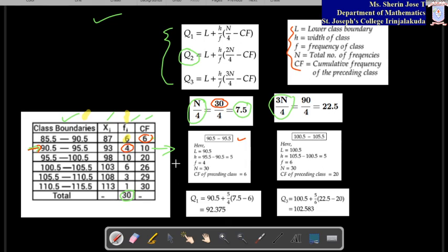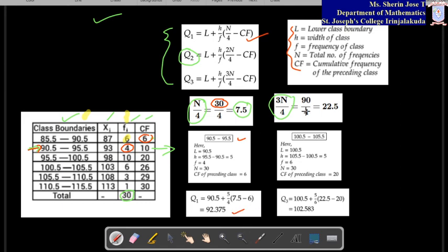The frequency for that corresponding class is not the cumulative frequency, it is the frequency, so 4. Then capital N is always 30. The cumulative frequency of the preceding class, just the previous one, is 6. This class has a cumulative frequency of 10, so the previous one is 6. These values I have to substitute in the Q1 formula, so I have substituted here and I am getting Q1 as this.